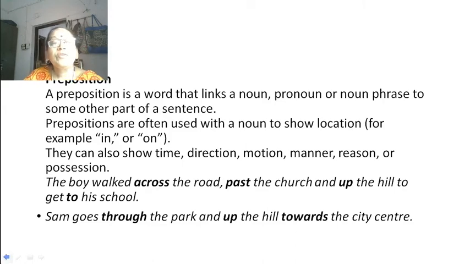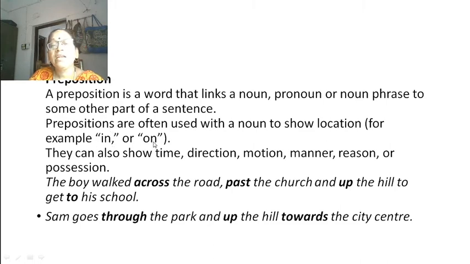Let us see what is a preposition. A preposition is a word that links a noun, pronoun, or noun phrase to some other part of a sentence. Prepositions are often used with a noun to show location. For example, in, on.